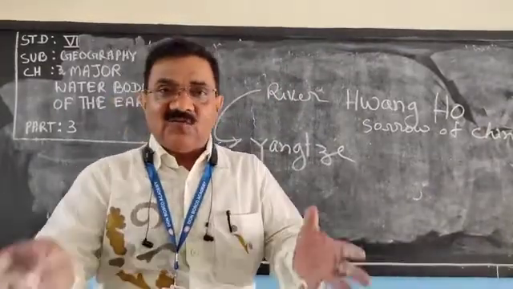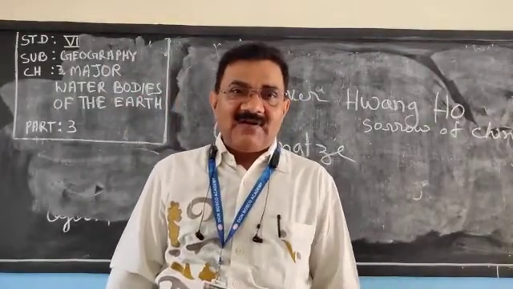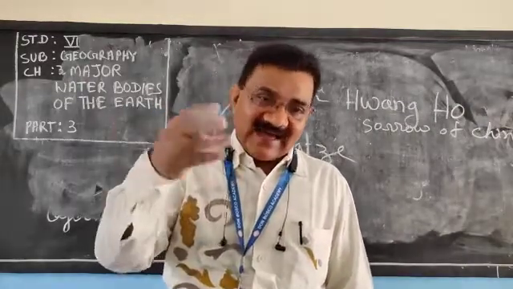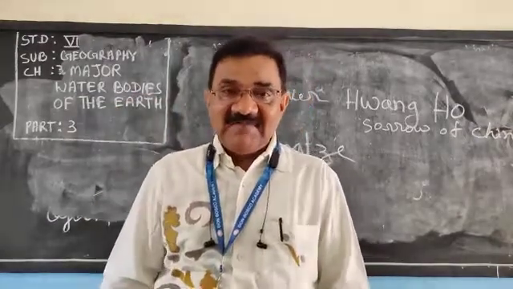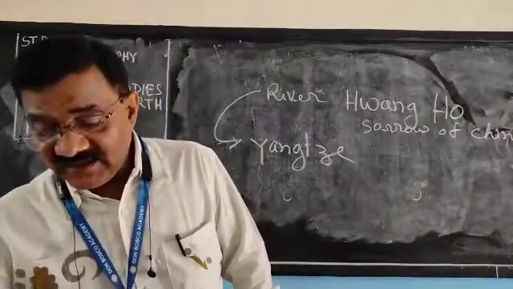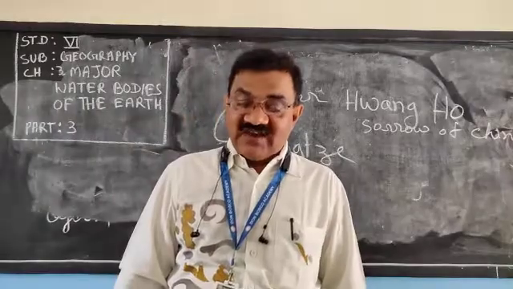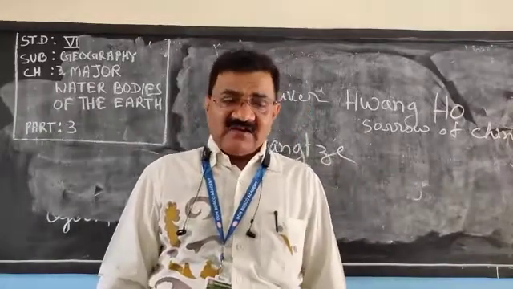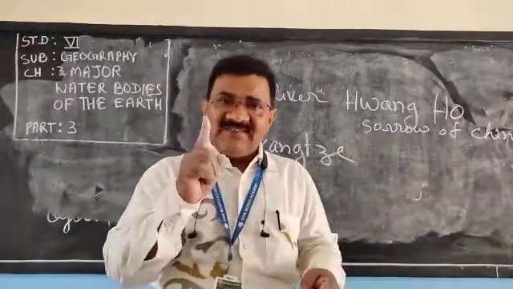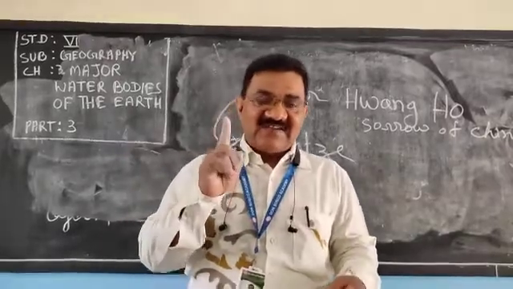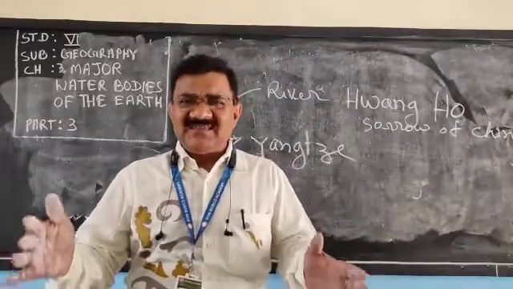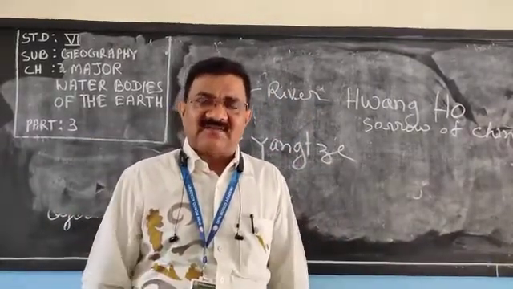And very interesting, two more rivers I will discuss, which are found in Australia, and those rivers are Murray and Darling. Those rivers are Murray and Darling, Southern Ocean mouth, and it is in Australia, comes out from the Australian Alps. So dear children, these are the important rivers, and in river, mouth is asked and source is asked. Mouth and source are always important in river, and river is also important for us.